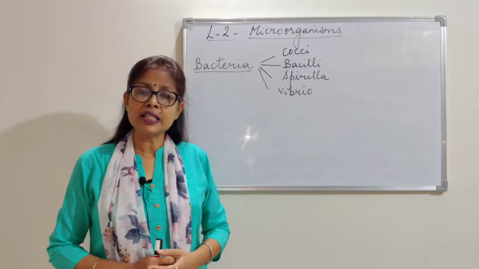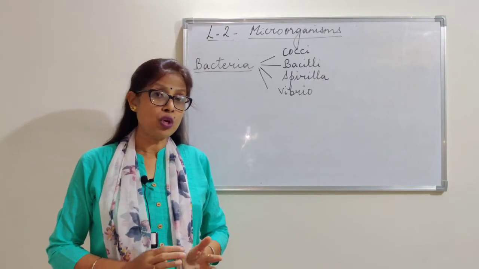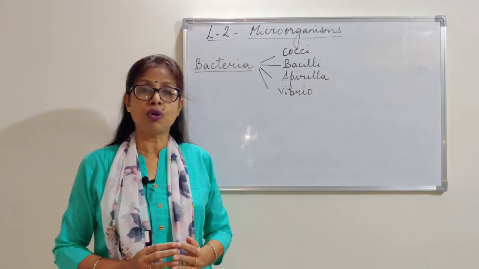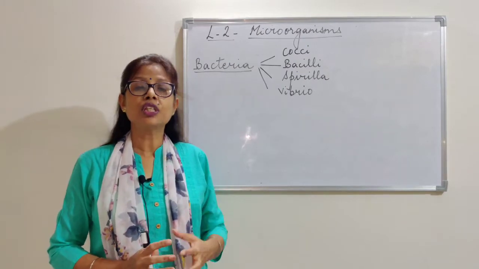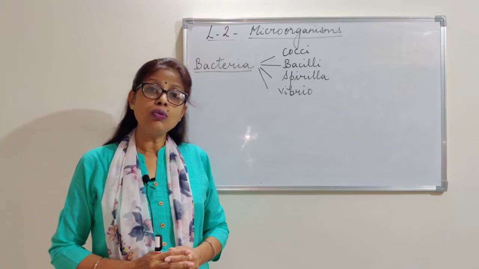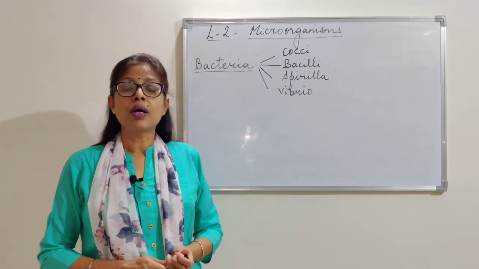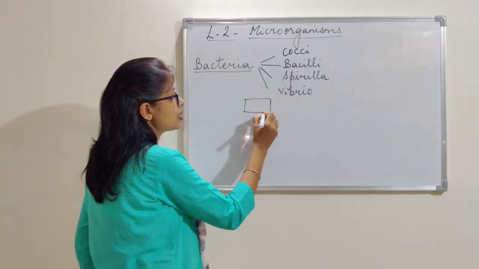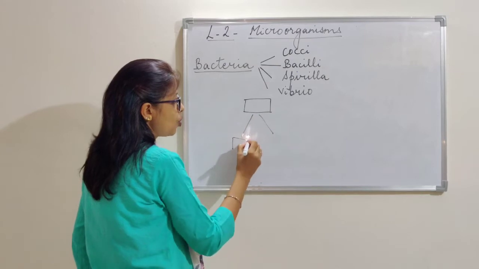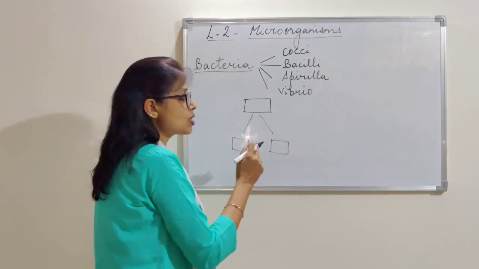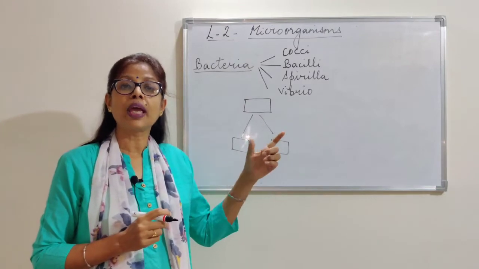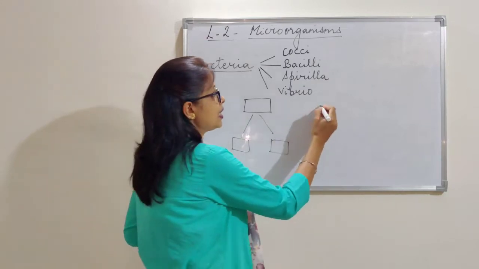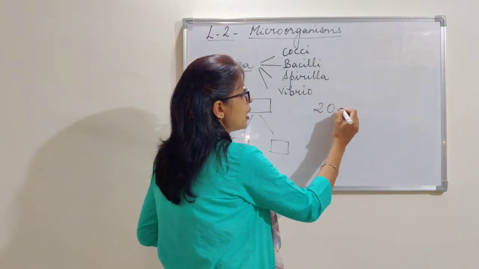What is the basic tendency of a bacteria? They can be autotrophic, they can be parasites, that means they can prepare their own food or they enter the body of a host to derive nutrition. How do they reproduce? They reproduce mostly by binary fission. That means from one cell they will form 2 cells, from 2 cells they will form 4, 8, 16 and so on. Most of the time a bacteria divides in 20 minutes.